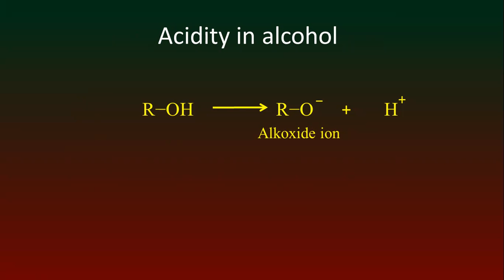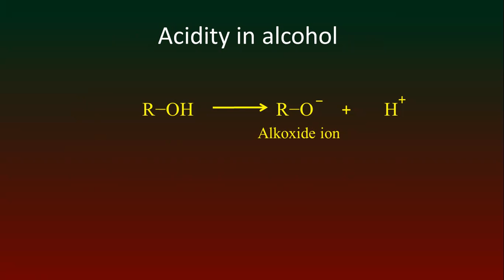That means there is no delocalization of electrons. That's why alkoxide ion will be unstable here. That's why the proton ion again joins the alkoxide ion and forms alcohol compounds.